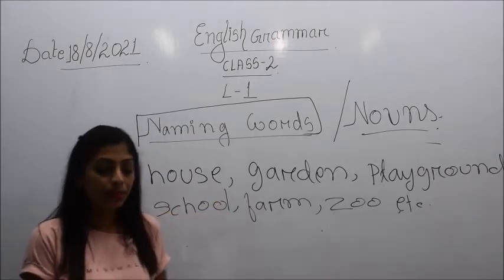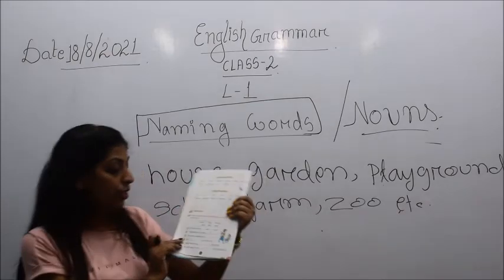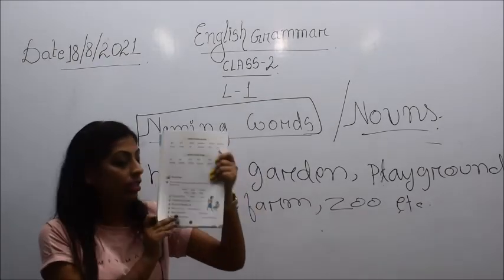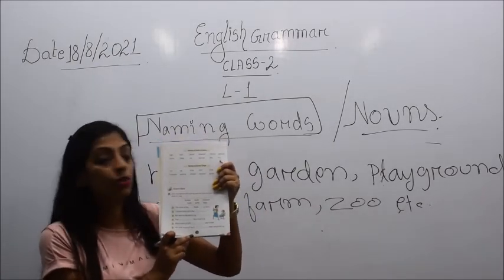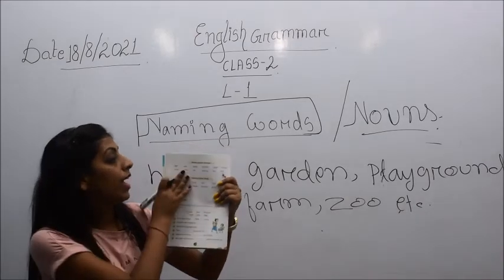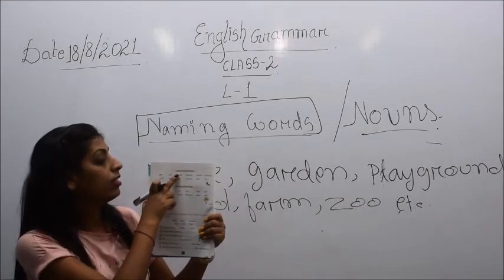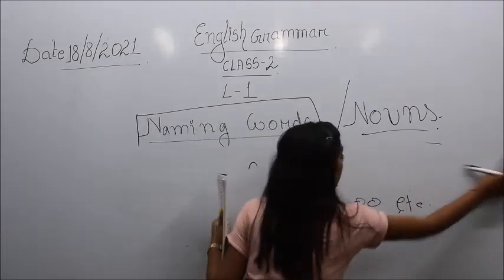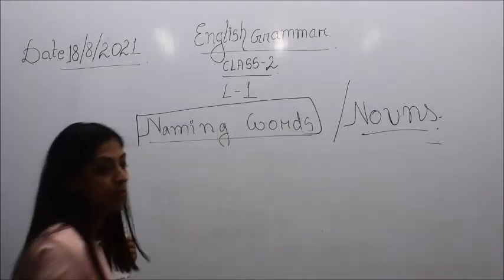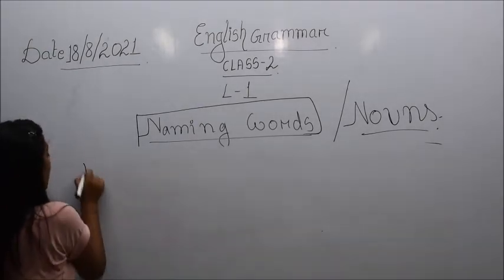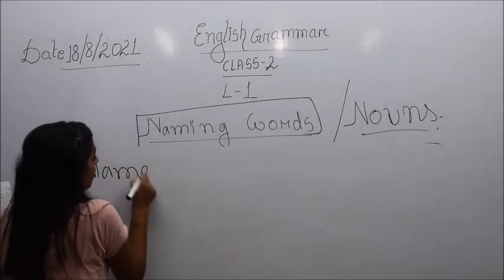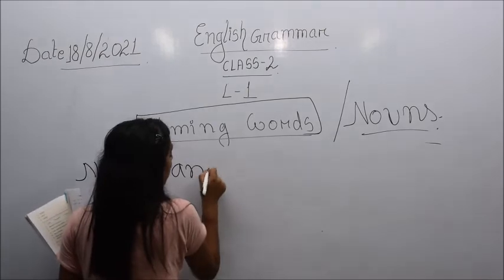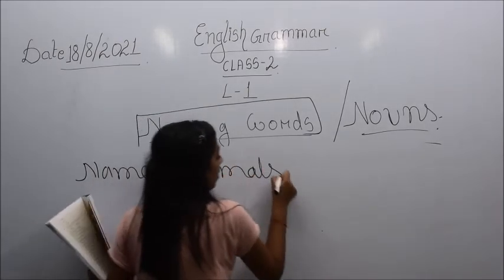All right, so now children, you turn the page and it's there on page number 2 again. Some examples have been given here, that is, names of animals. So now we will see the names of animals.